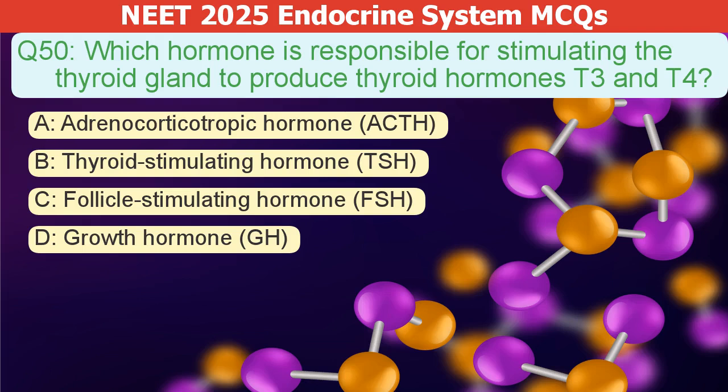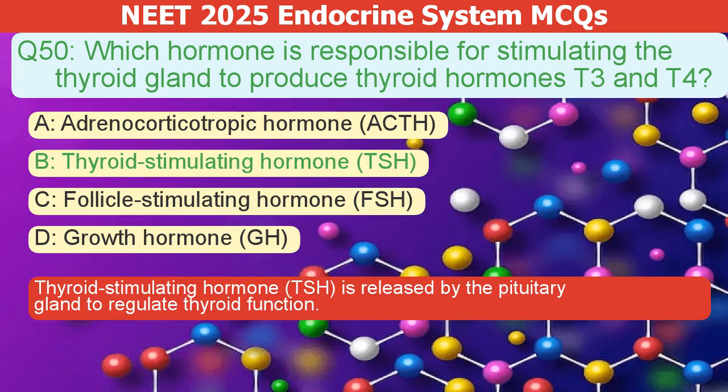Which hormone stimulates the thyroid gland to produce T3 and T4? A. Adrenocorticotropic hormone, or ACTH. B. Thyroid stimulating hormone, or TSH. C. Follicle stimulating hormone, or FSH. D. Growth hormone, or GH. The correct answer is B. Thyroid stimulating hormone, or TSH, released by the pituitary gland, regulates thyroid function.